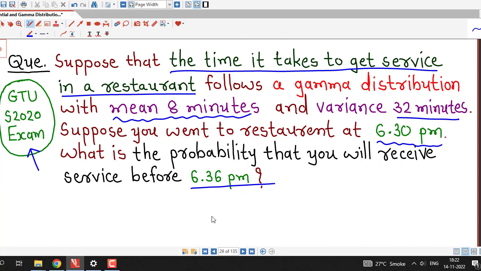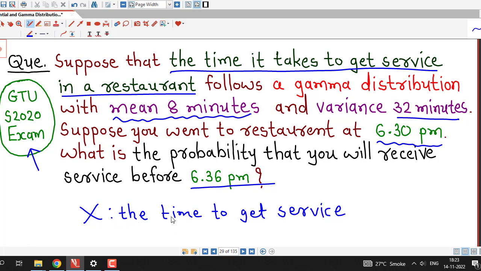So here it is already given that this is a problem of gamma distribution and the random variable under consideration is the time to get service in a restaurant.